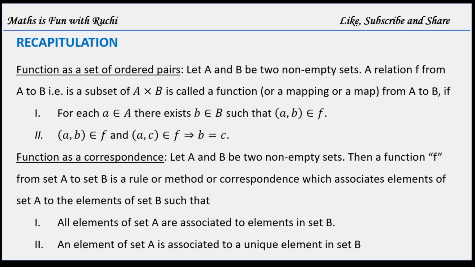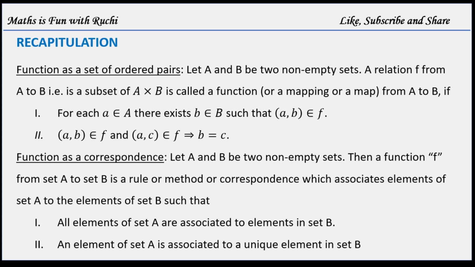A relation f from A to B, that is a subset of A cross B, is called a function from A to B if for each a belongs to capital A, there exists b belongs to capital B such that (a, b) belongs to f. Second, if (a, b) belongs to f and (a, c) both belongs to f, this implies b should be equal to c. Then only it will be a function.